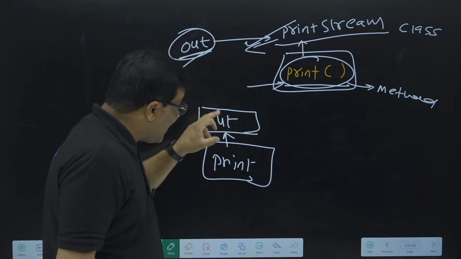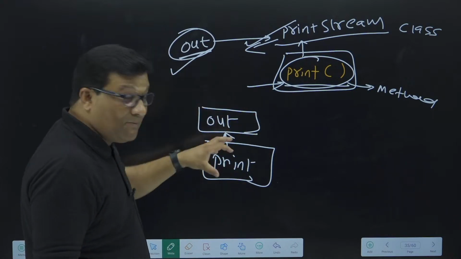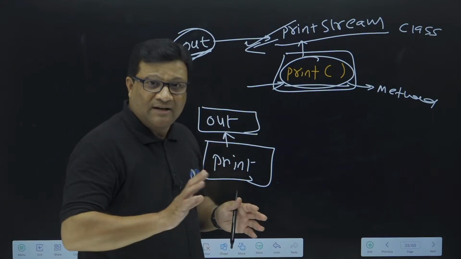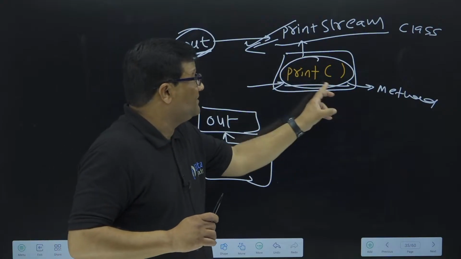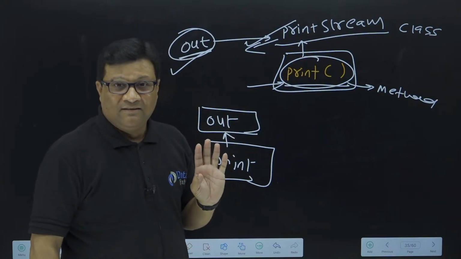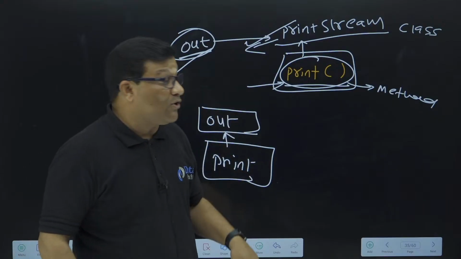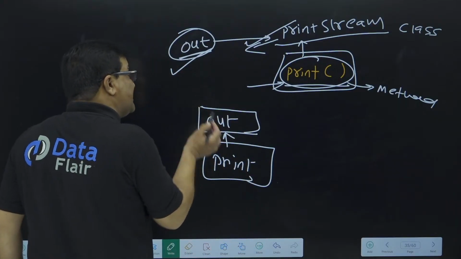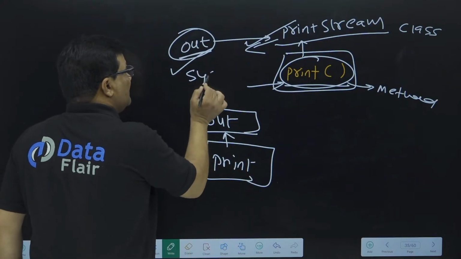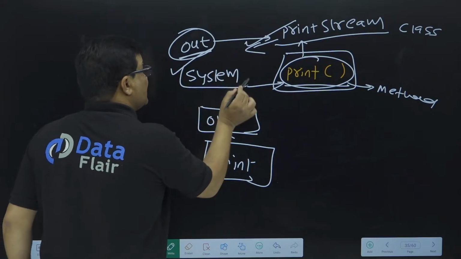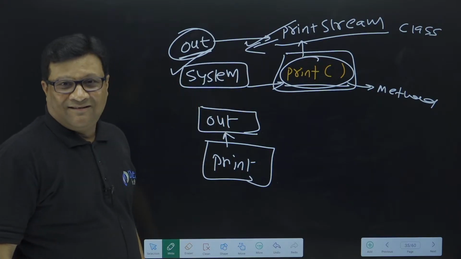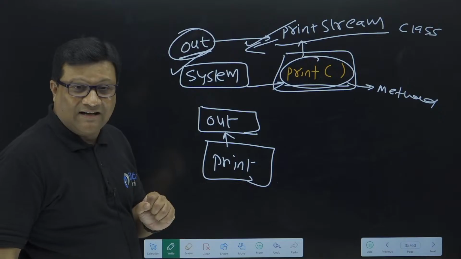So this out object, given by the Java developers, I hope you understood, there is no need to create an object of this PrintStream class. There is an implicit object given by Java. But again, this implicit object is a member of a class called the System class. This is another important concept.